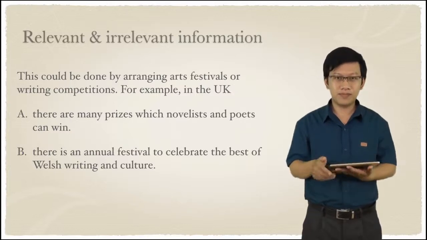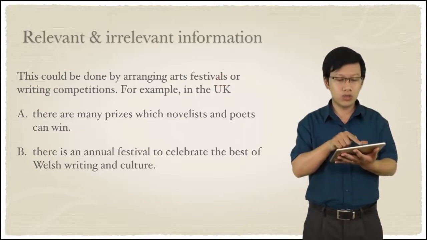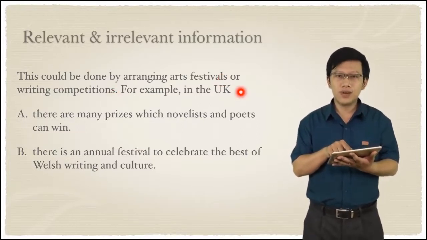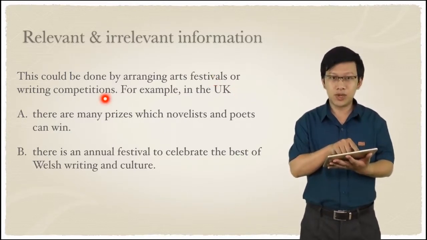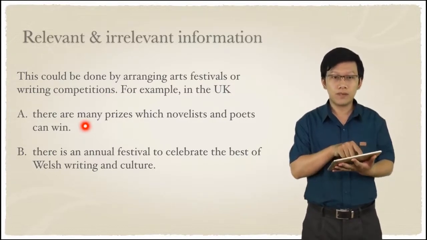Let's see this together. This could be done by arranging arts festivals or writing compositions. For example, in the UK. So we are talking about festivals or writing compositions. So which one? There are many prizes which novelists and poets can win.